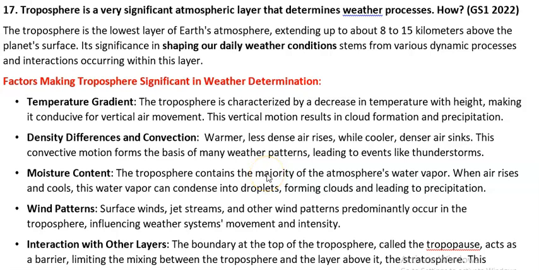Troposphere is a very significant atmospheric layer that determines weather processes. How? We all know what the troposphere is. It is the layer of atmosphere extending up to about 8 to 15 kilometers above the surface of the earth. It is indeed shaping our daily weather conditions through various dynamic processes that happen within the troposphere. We know that. So how is it significant? How to generate points out of it?